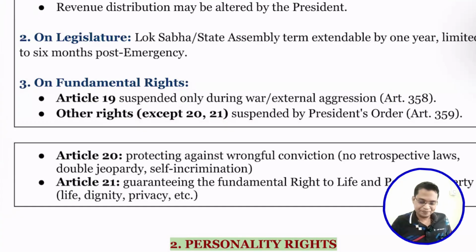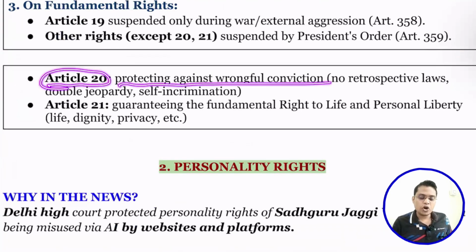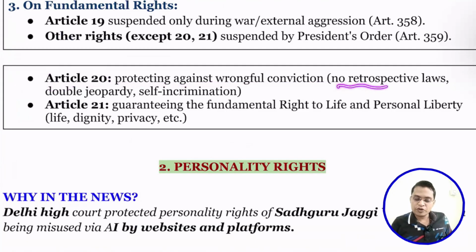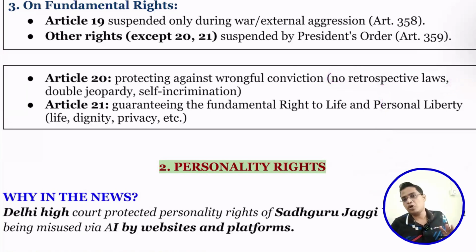under any condition. So what does Article 20 provide? Protection against wrongful convictions. Once you have been arrested, what kind of protection is given to you? No retrospective law. That means, let's say a person commits a crime, and at that time the law provides imprisonment of 1 year. But after completion of the crime, you cannot change the law and say that this person should be given 50 years of imprisonment. No, this is what is called retrospective, meaning past application of law.